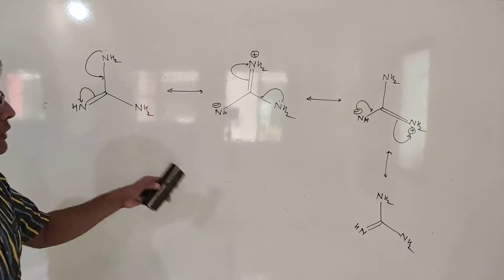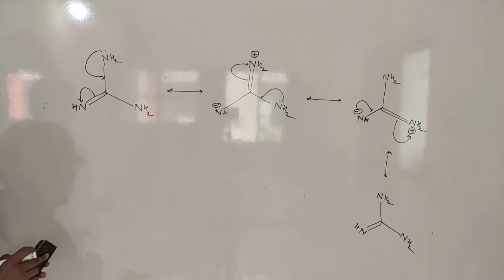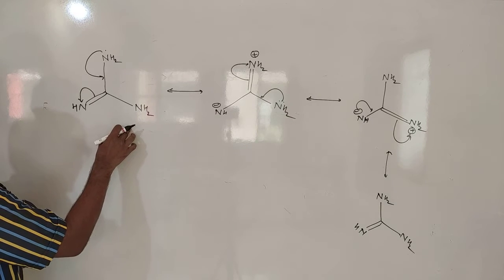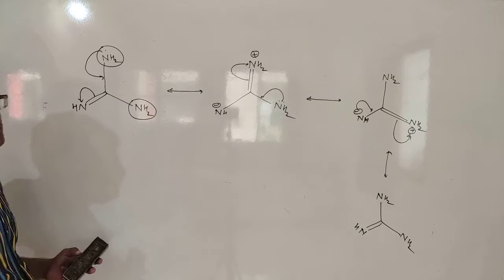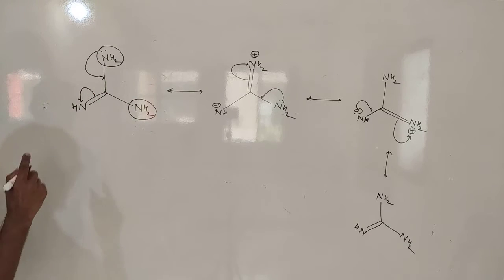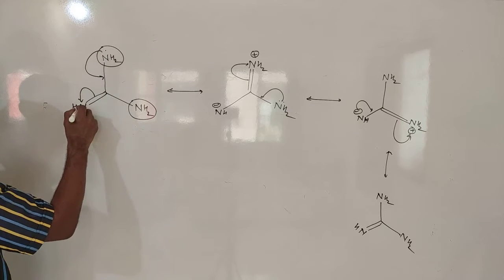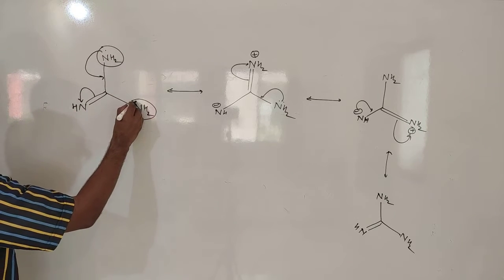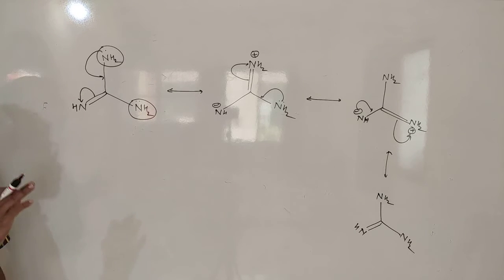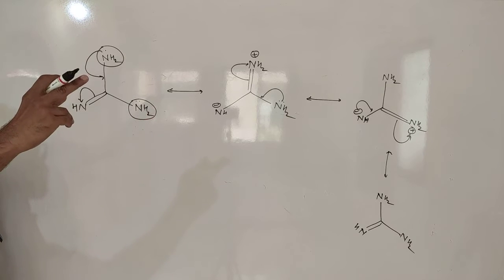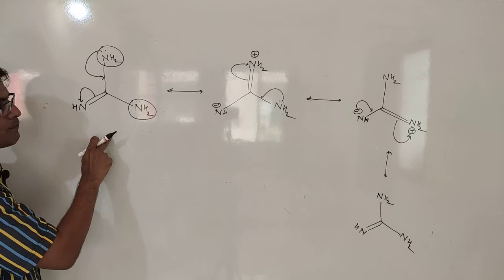You get the neutral molecule. Now, when we consider these structures one by one, these have two NH2 functional groups. Even if one NH2 is engaged in the resonating effect with the NH, another nitrogen is holding its lone pair, and it is ready to donate that lone pair when any external molecule needs it. That is why this is basic.